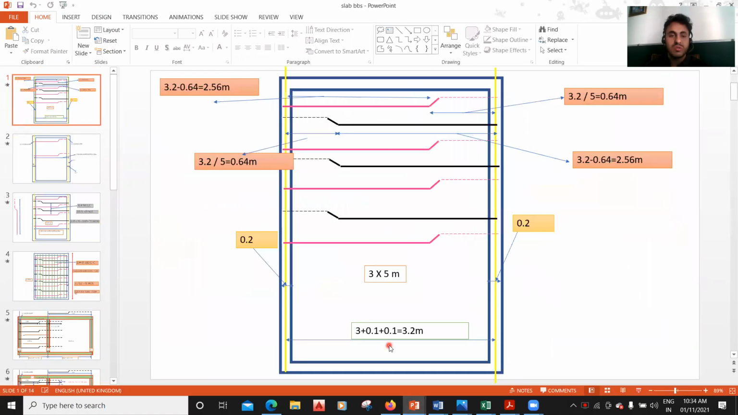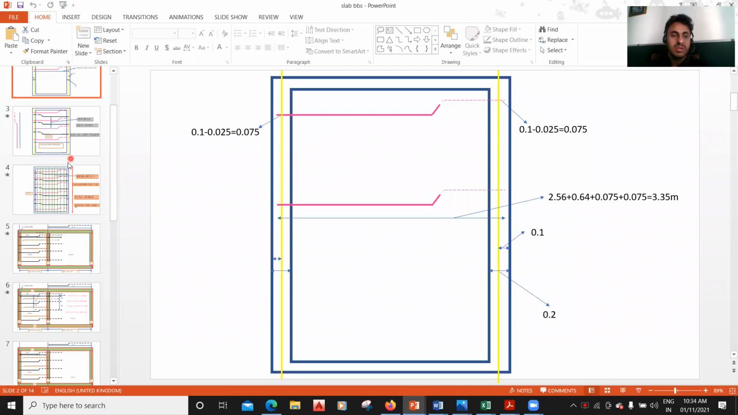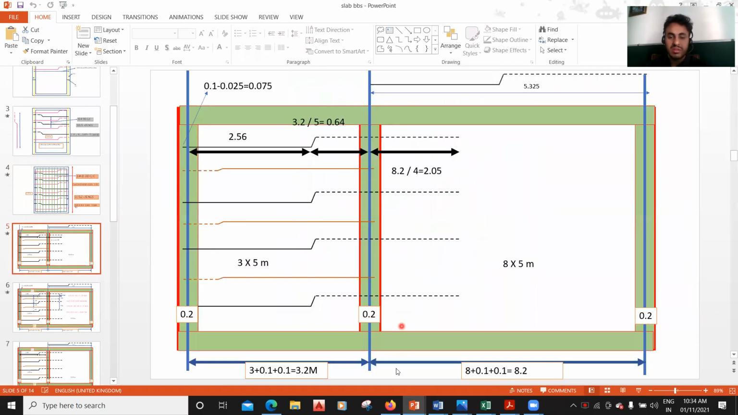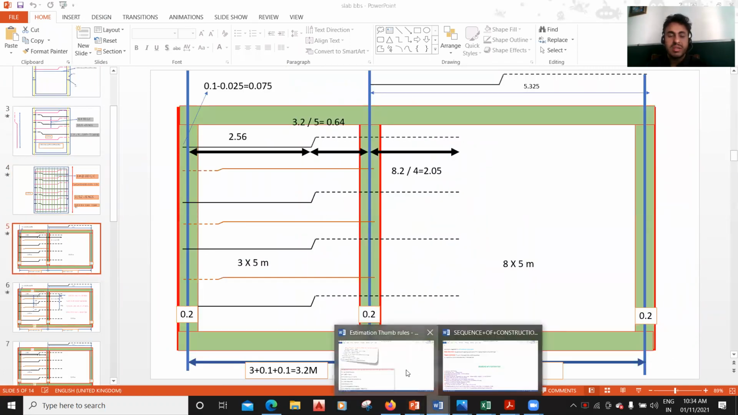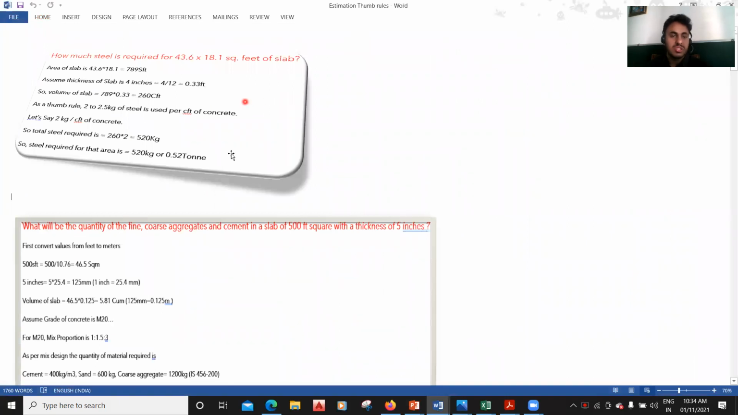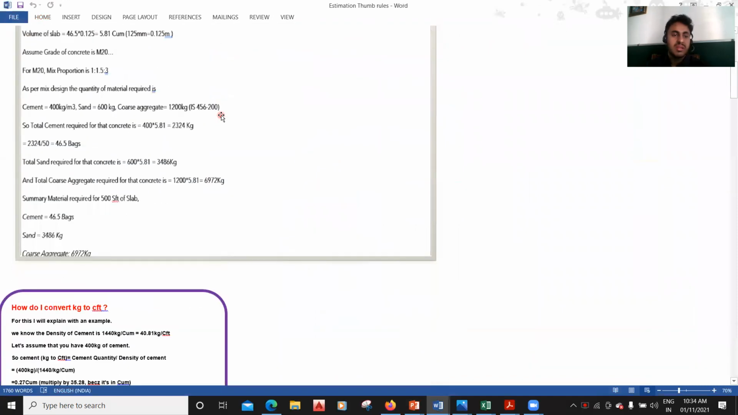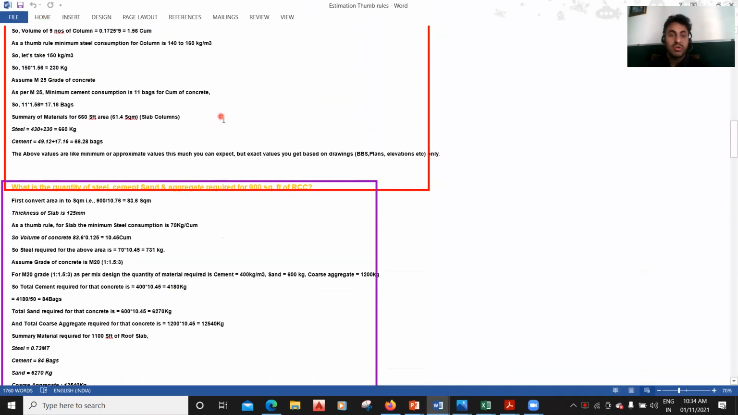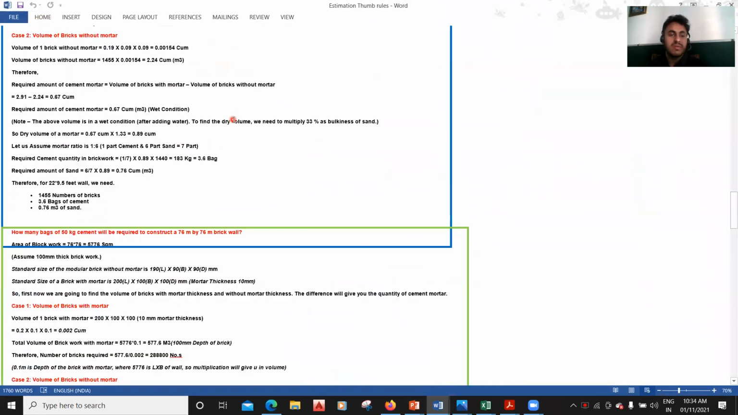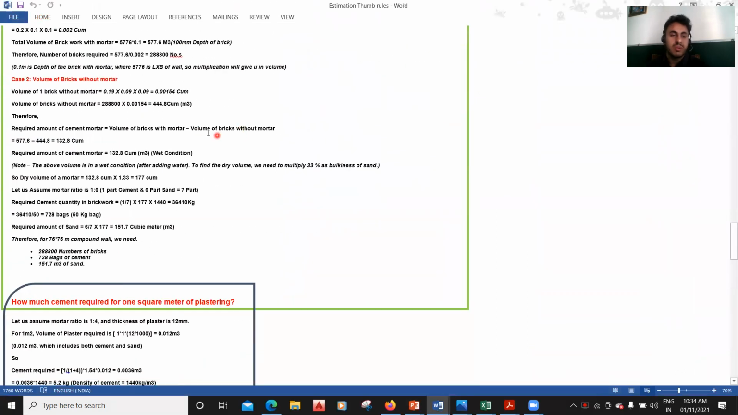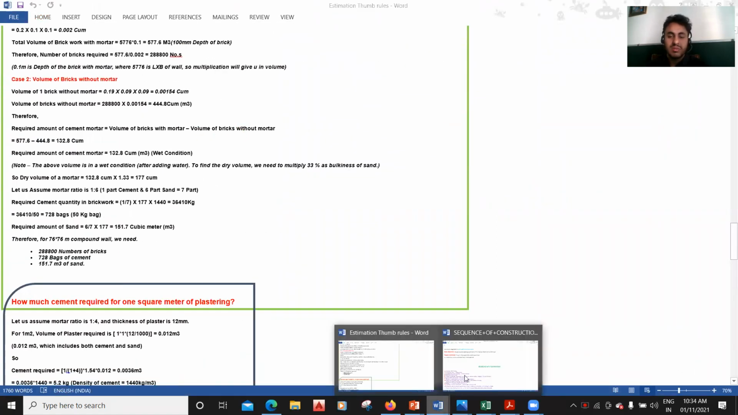Then also the bar bending schedule for the slab, how to prepare a bar bending schedule for a slab, is covered in this course. And then you're going to get the Word format, which I'll be sharing with you, showing how much steel is required for a particular slab, how you find the cement quantity, the concrete quantity, the sand quantity. Each and everything has been explained here with a lot of PPTs and Word format. You can make use of this.